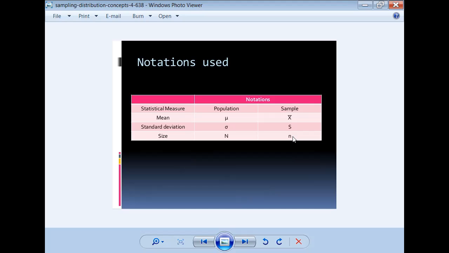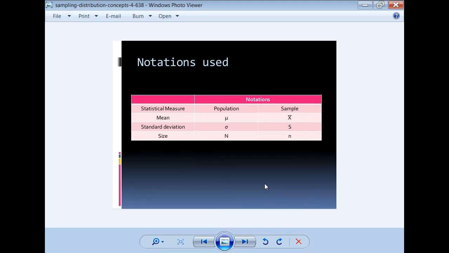These are all very important. After that come sampling distribution and standard errors. What is the standard error of the mean? What is the standard error of the standard deviation? What is the standard error of the proportion, ratios? Like that, there are standard errors for different statistics.